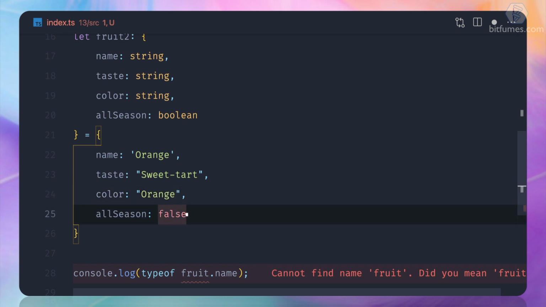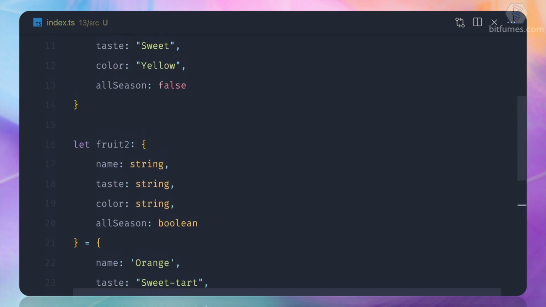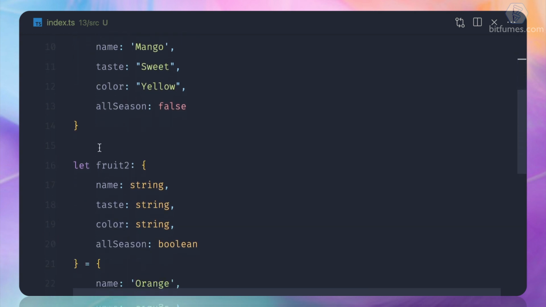Orange. And I don't know about the season, so let's keep it false. Okay, now things are getting interesting. Why? Because see, all these fields for fruit 2 and fruit 1 are exactly the same in terms of the type of properties. So you don't want to repeat yourself every time you create a new fruit with all these types.